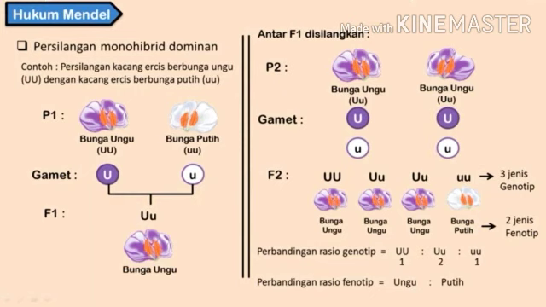The first, we cross the gamete U big with U big. The result genotype is U big, U big. If we cross U big with U small, the result genotype is U big, U small. Then, when U small is crossed with U big, the genotype produced is U big, U small.